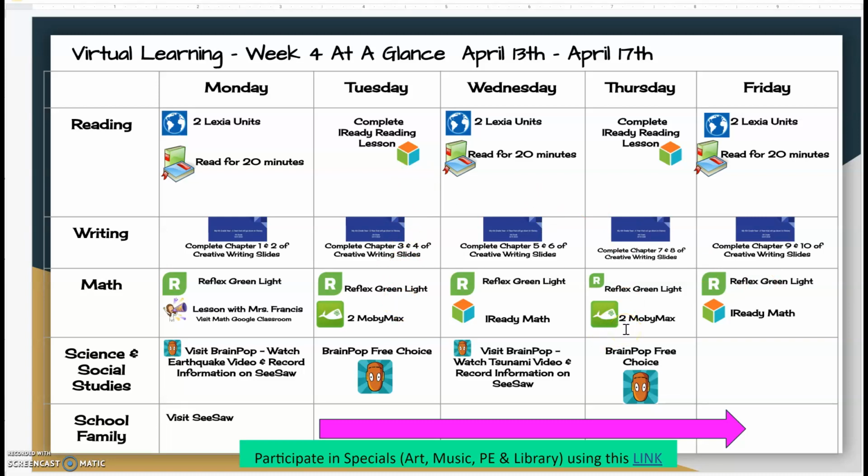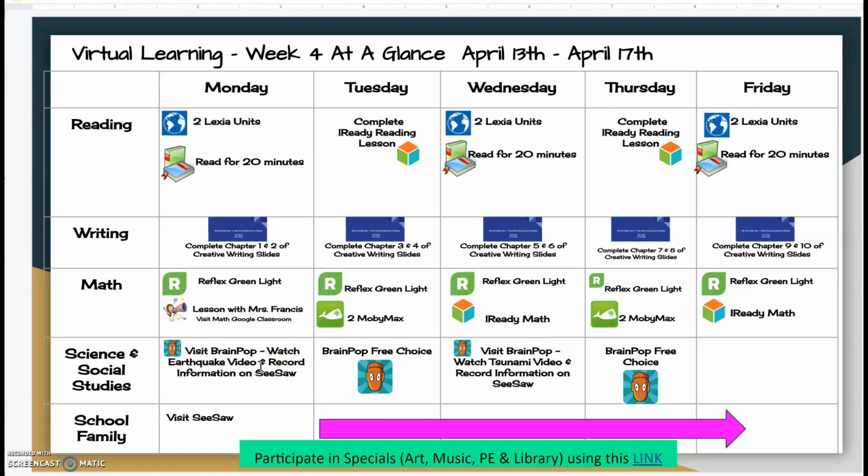If you did not complete the assigned lessons from last week, those will be the ones that you'll pick up with. I am not going to assign any new lessons. So if you've completed those lessons, you'll just continue on with wherever your learning path takes you. Okay? Then on Monday and Wednesday, you have assigned videos to watch with regards to natural disasters.